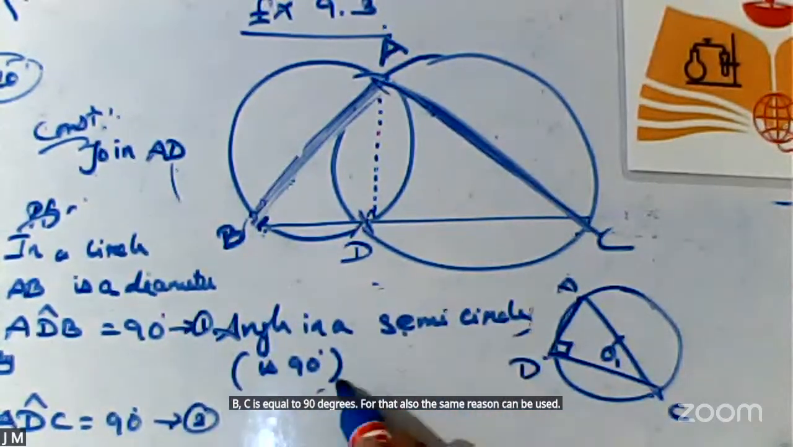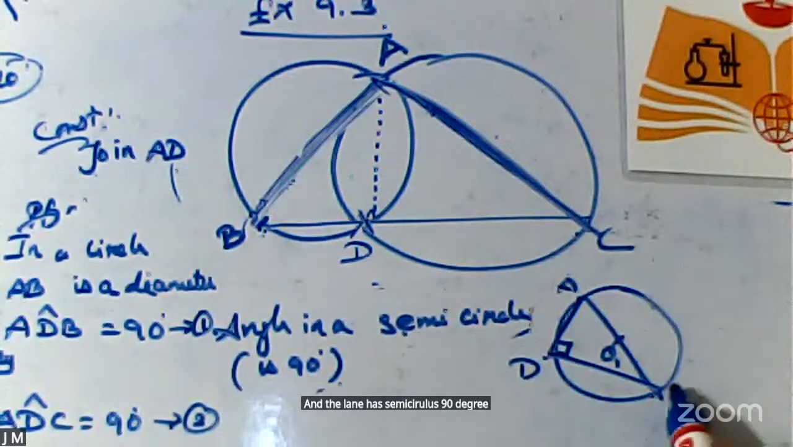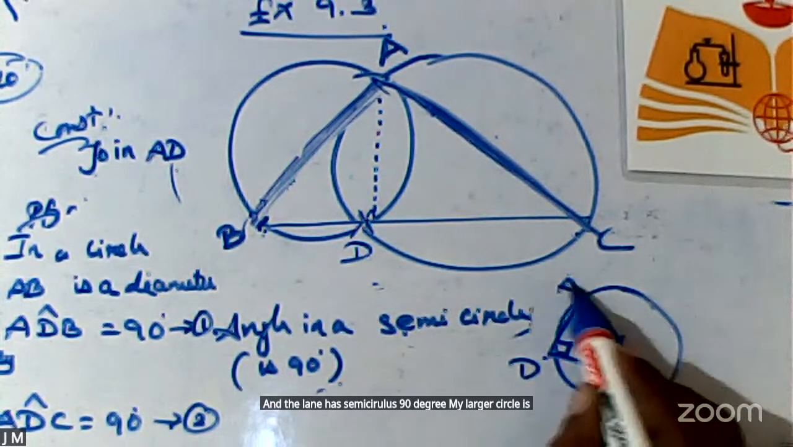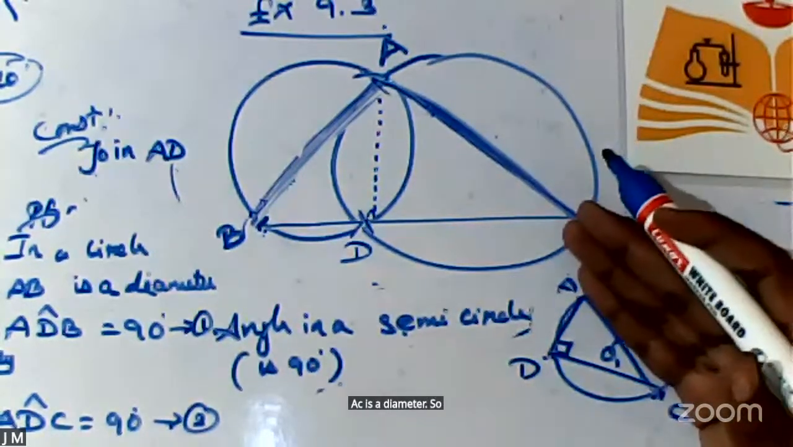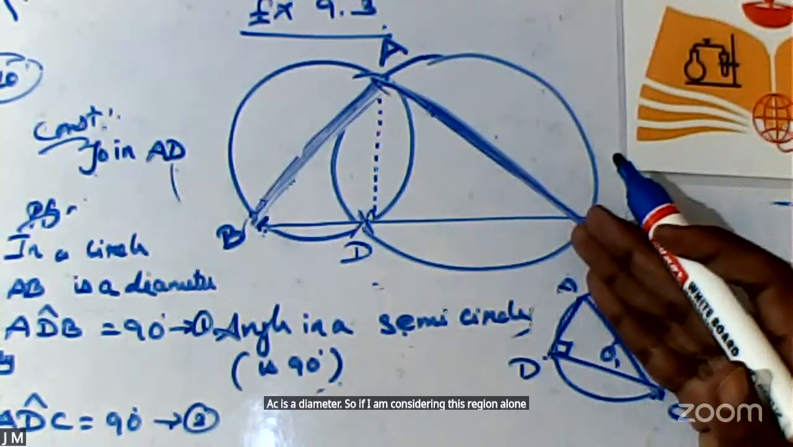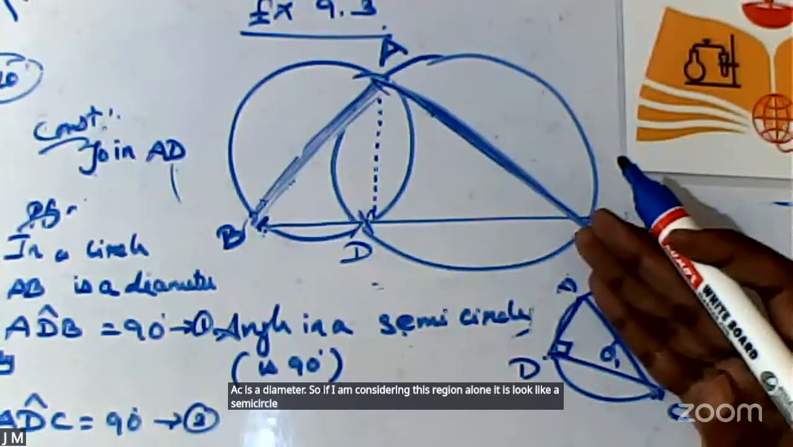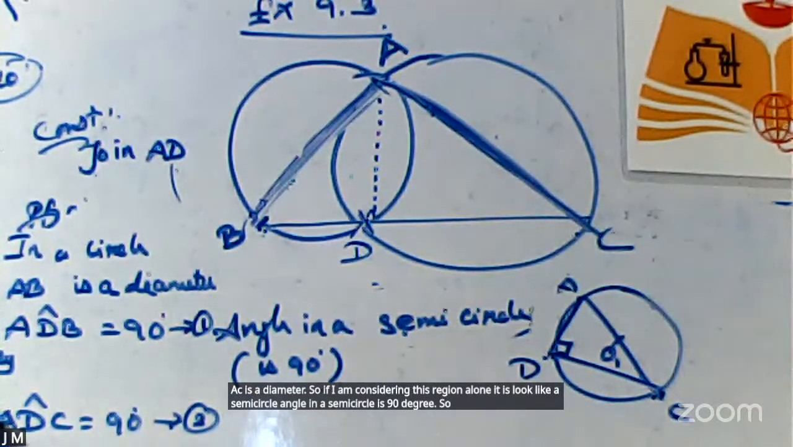Angle in a semicircle is 90 degrees. My larger circle is towards my right hand side. AC is the diameter, so if I consider this region alone, it looks like a semicircle. Angle in a semicircle is 90 degrees. So I can say angle ADC is 90 degrees.